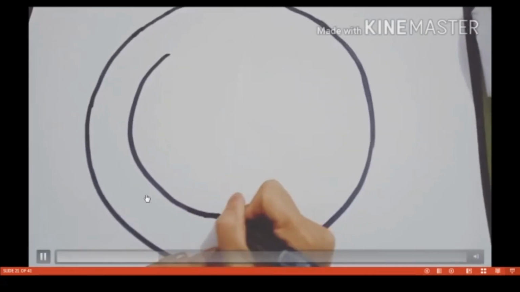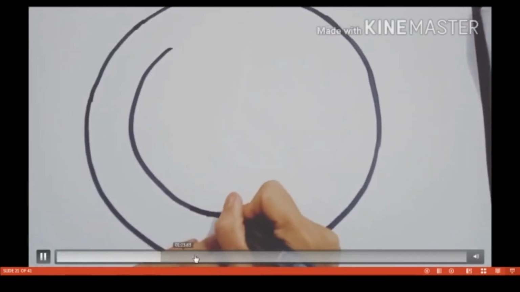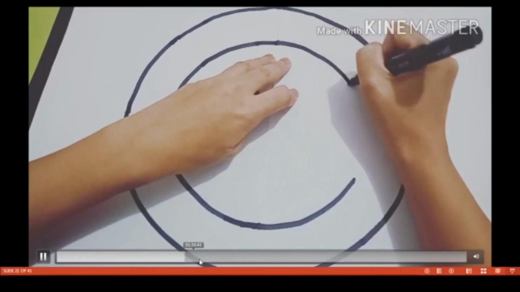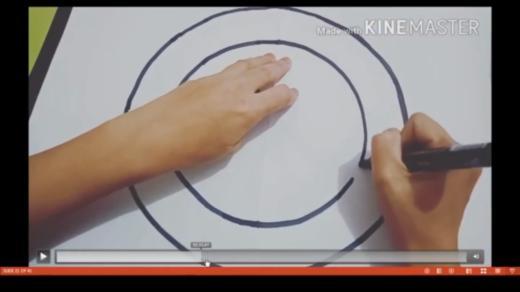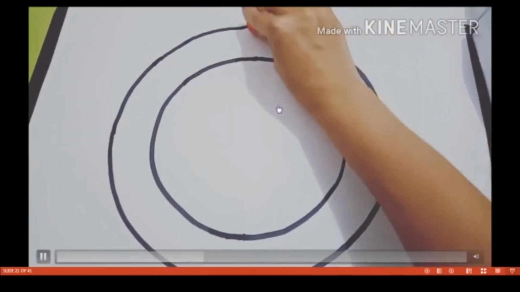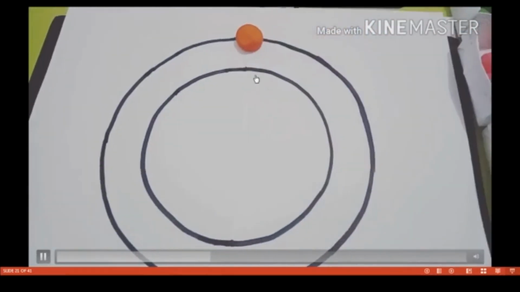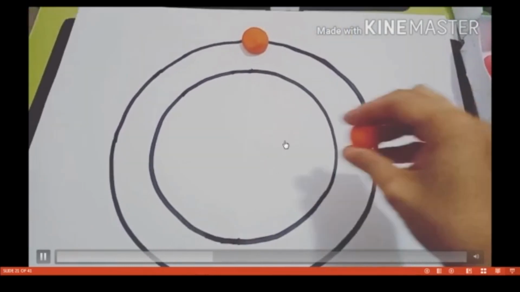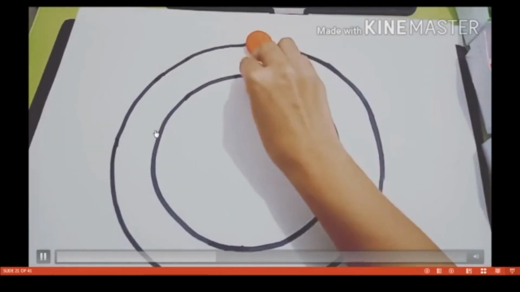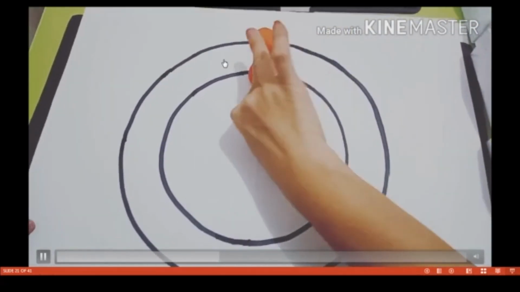Whenever you fill in an exam, you fill the K shell first, and after that you fill the L shell.